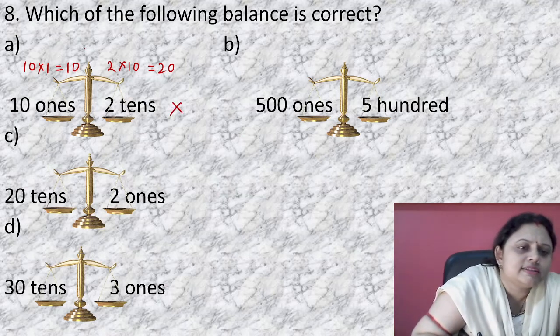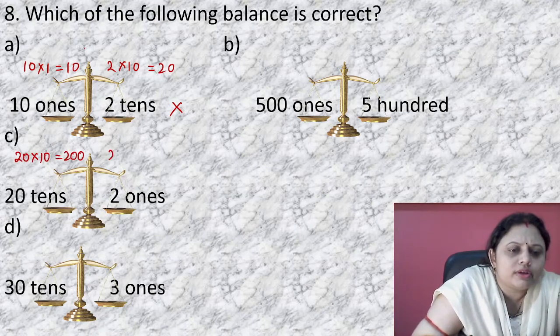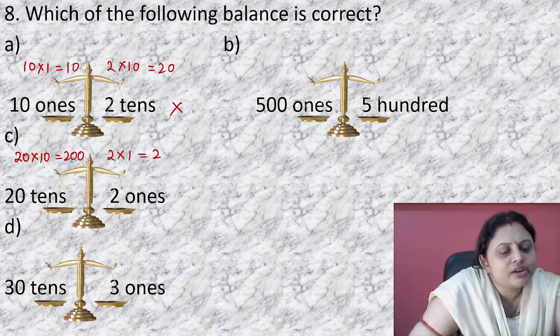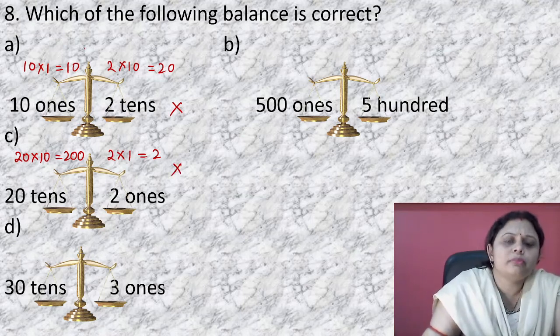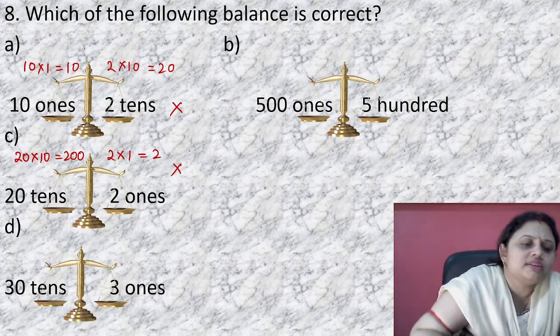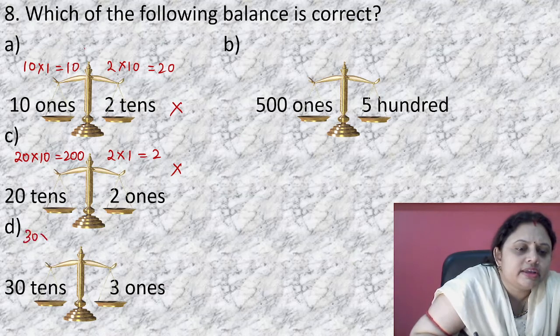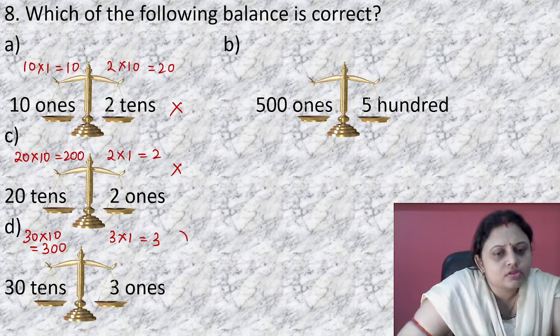Next, 20 tens. 20 tens means 20 into 10, equal to 200, and here 2 ones. 2 ones means 2 into 1, that is equal to 2. So are 200 and 2 same? No, these are not same. So the following balance is incorrect. Next is 30 tens, 3 ones. 30 tens means 30 into 10, that is equal to 300, and 3 ones means 3 into 1, that is equal to 3. So is it correct? No, it is also not correct.